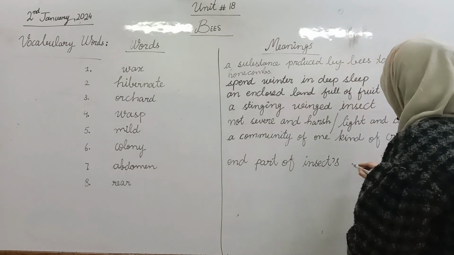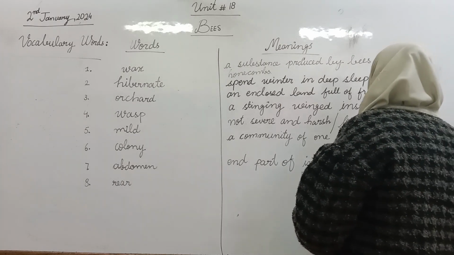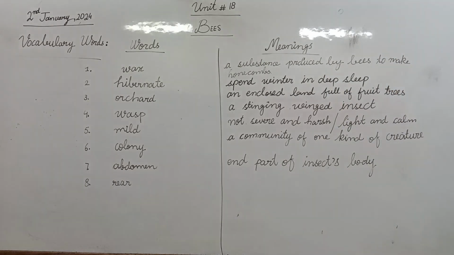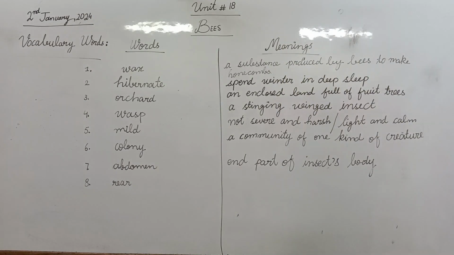Okay, end part of insect's body. The end part of the insect body is called abdomen. Yes. These words will help you during your reading of the chapter. Okay. What is the last word that we have to find the meaning? Yes. Rear. Find its meaning. What is the meaning of rear?